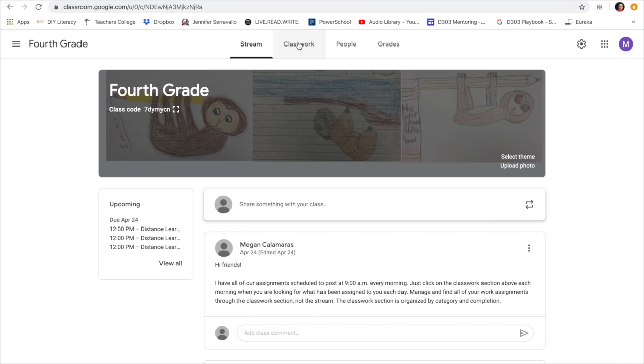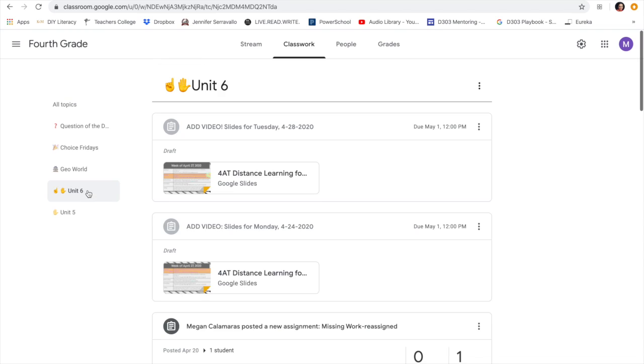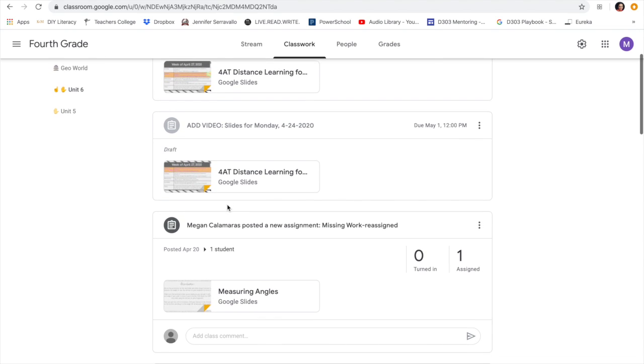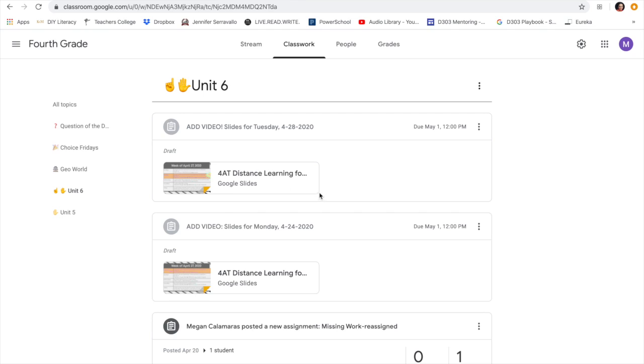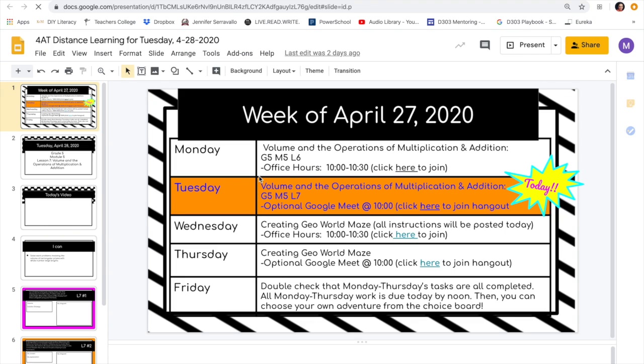As far as managing our Google Classroom goes, I want you to do all of your business in classwork. Click classwork every day, and then you can see that I've added these emojis to go with all of our topics. Right now we're in Unit 6, so my screen looks a little bit different, but just know that all of your work can be managed just by clicking classwork. The light gray items are items that you still need to turn in, and the dark gray items are items that you have submitted. So by the time you are watching this, you have already clicked on our slides for today.